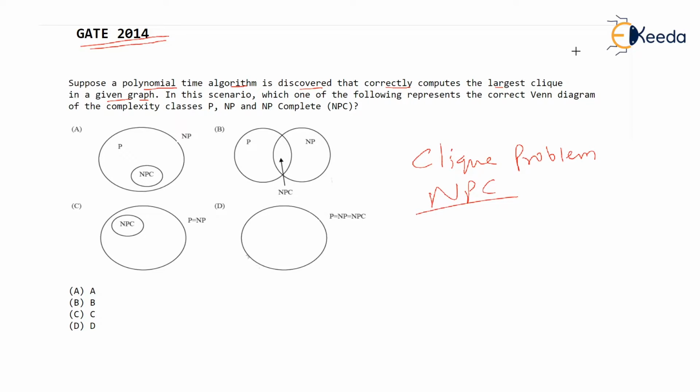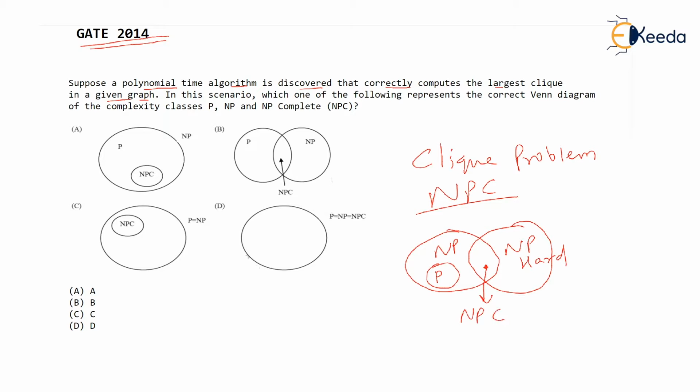Now, what is an NP complete problem? I am just describing a few things again. We have NP problems, the subset of this is P. Then we have NP hard problems, and the intersection of NP hard and NP is NP complete, isn't it? Now, by definition, NP complete is both NP and NP hard because it is in the intersection of both these sets, NP and NP hard.